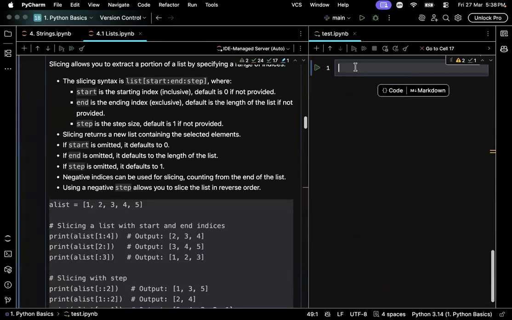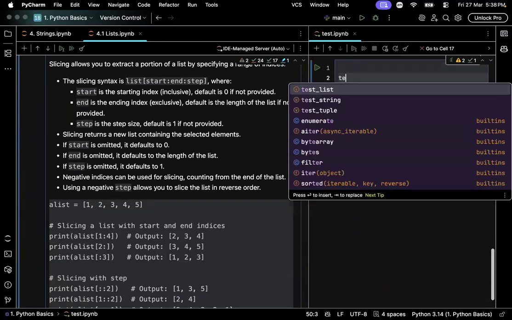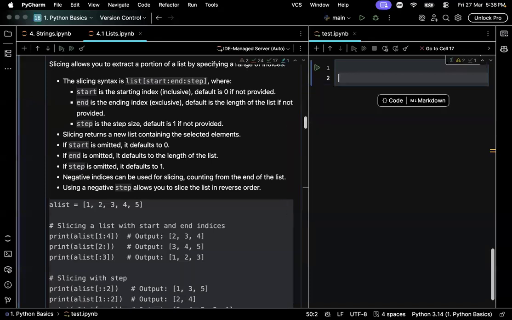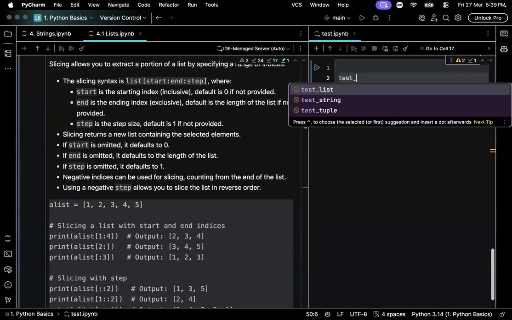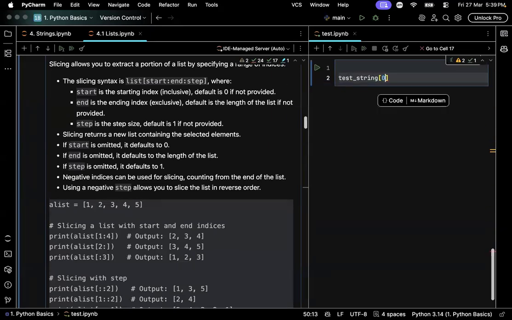Now you might ask, if I have already created a list, what if I wanted to replace a string or a list or a tuple? We have already created those. But what if I want to selectively replace a value? Let's say we want to replace a value at the fourth position with something else. We have learned how to slice, how to retrieve the value at the fourth position. But what if I wanted to replace the value at the fourth position?